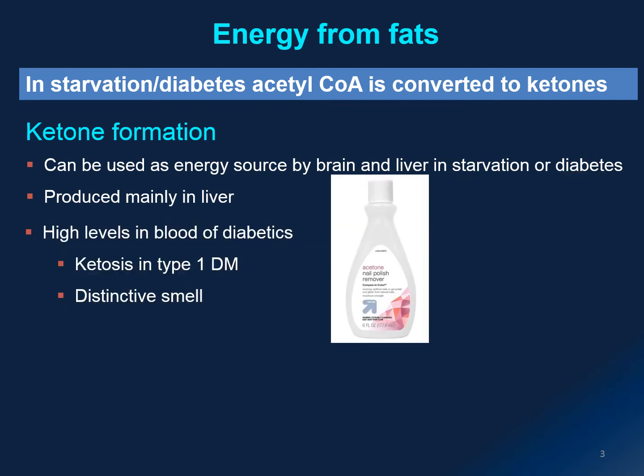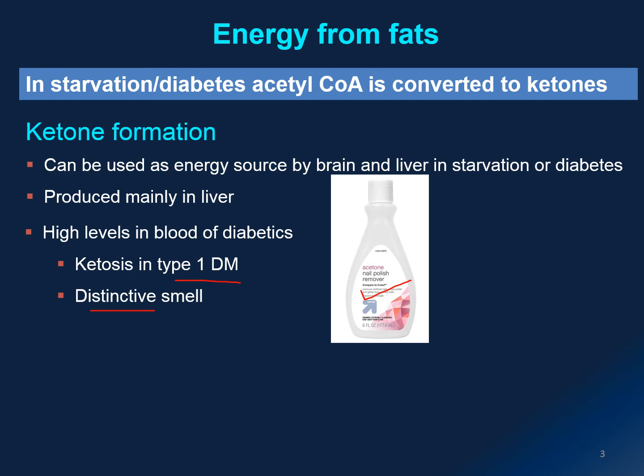So one of the ketone bodies, acetone, is commonly found in nail polish remover, and it has a sweet and fruity odor. And because acetone is very volatile, it can escape through your breath. So that happens commonly to type 1 diabetic patients. So when the cells are starving, their body turns to ketone body formation. And that can be very dangerous because acetone is an organic solvent that can potentially dissolve away the plasma membrane.